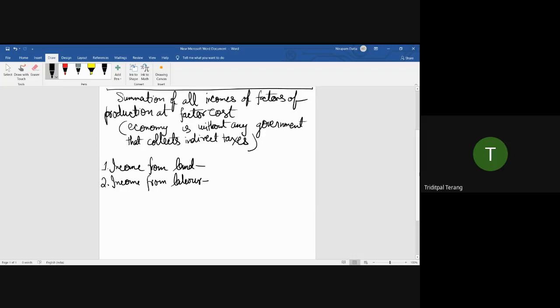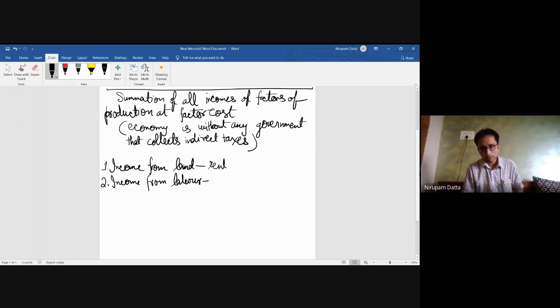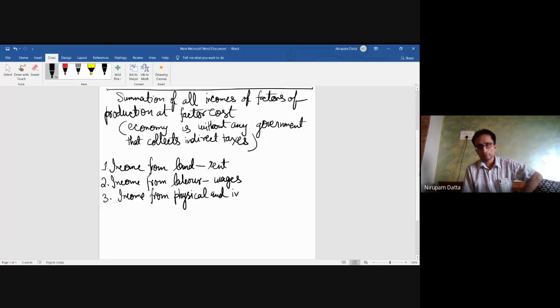So rent. Okay. Suraj, what is the income from labor? Wages. What is the income from physical and intellectual capital?